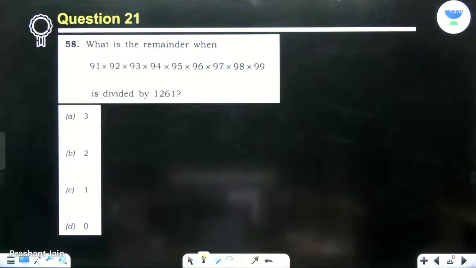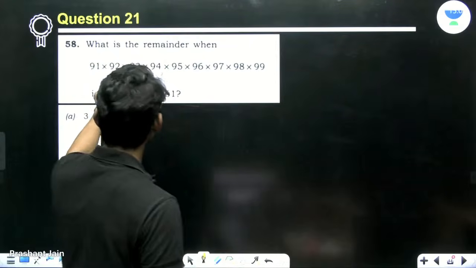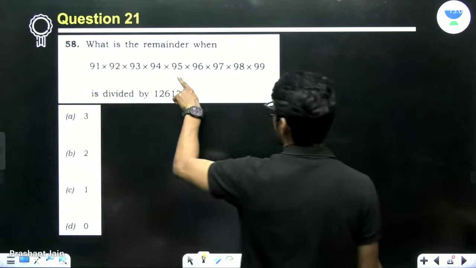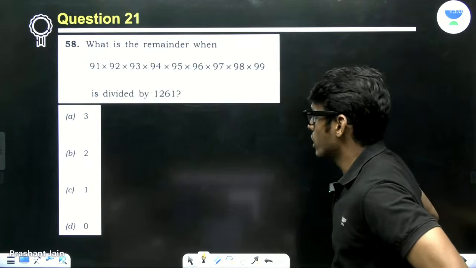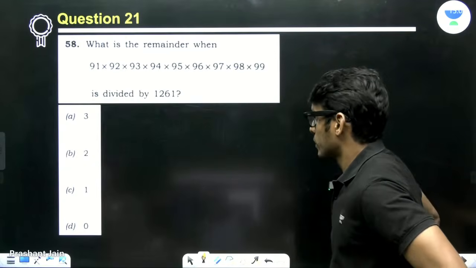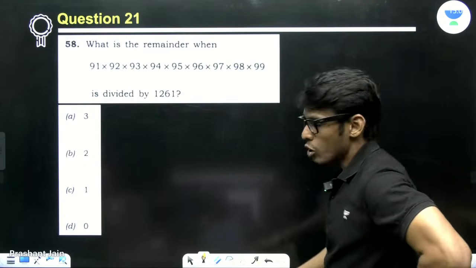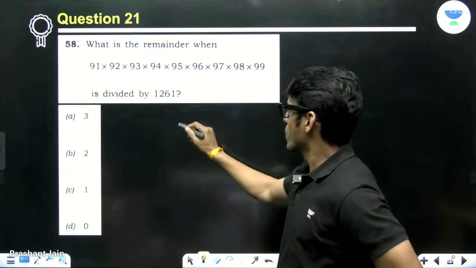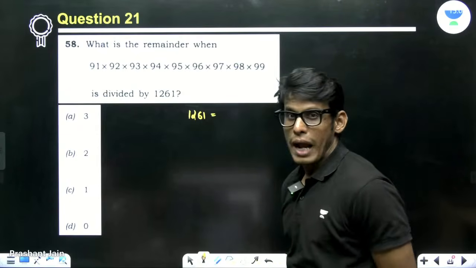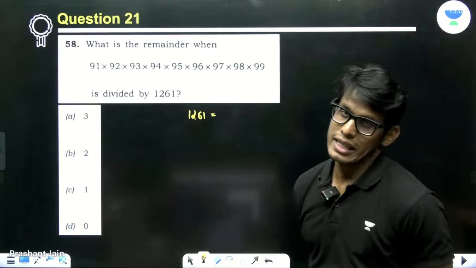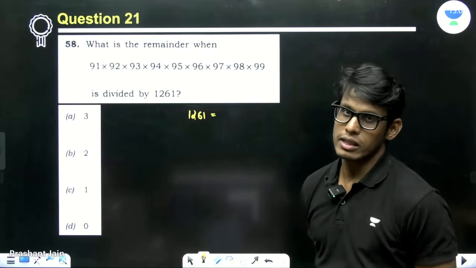Now, highly doable problem. 91 times, 92 times, 93 times, 94 times, 95 times, 90, and this is a repeated problem also, is divided by 1261. What is the remainder? Right? So, it is about basically whether 1261 is a prime number or not. You have to think it like this.